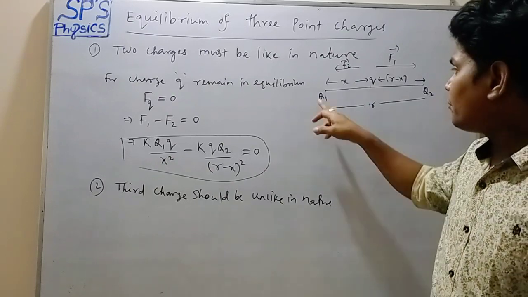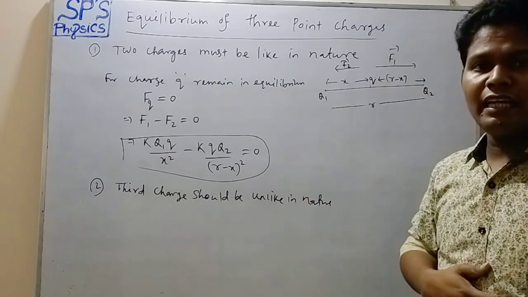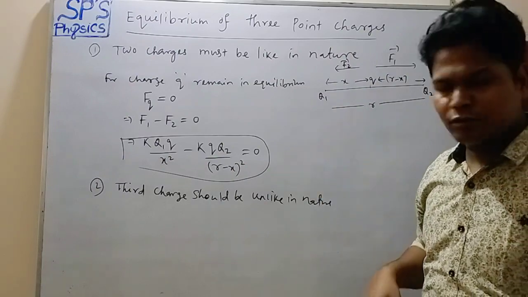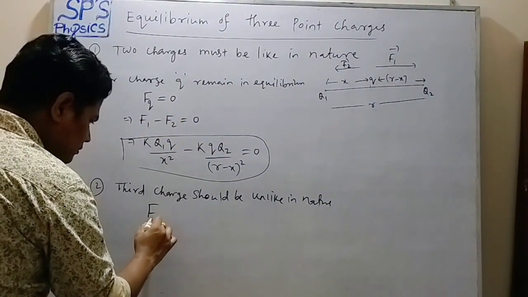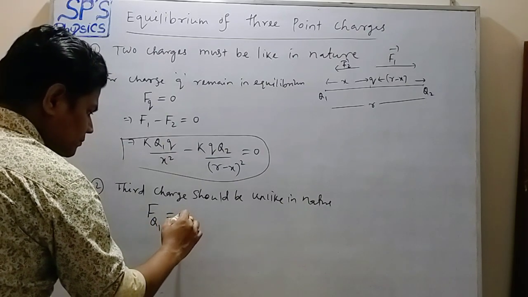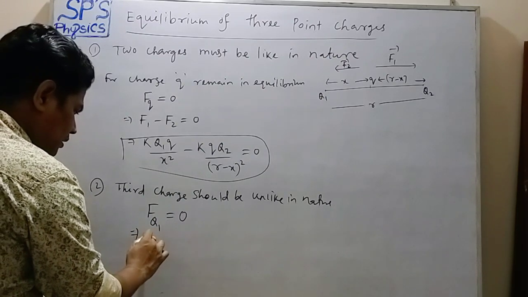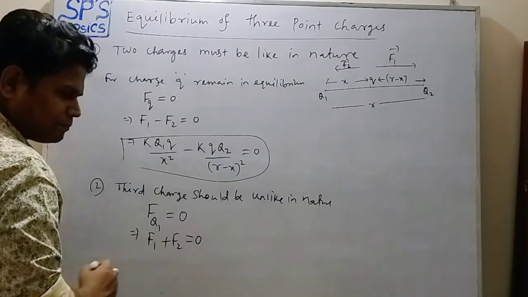So the resultant is equal to A plus B. So for charge q1 to remain in equilibrium, the net force Fq1 is equal to F1 plus F2, which equals 0.